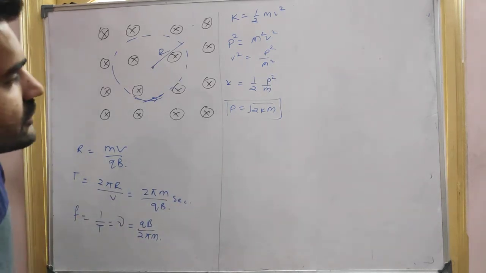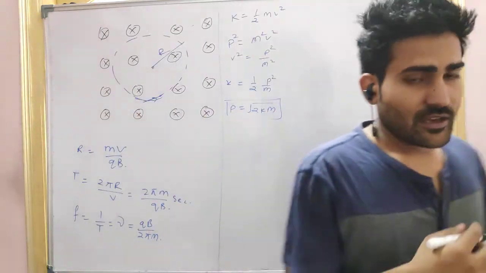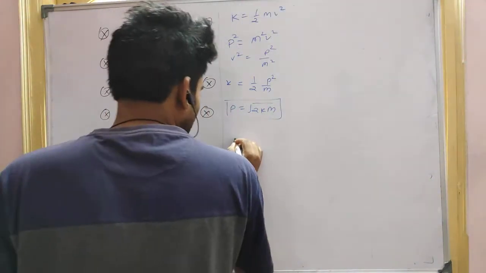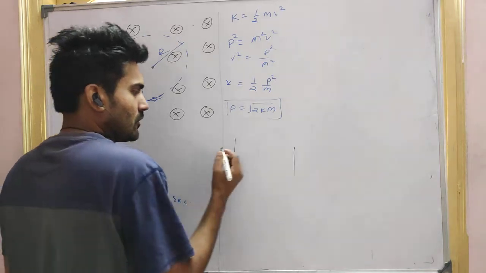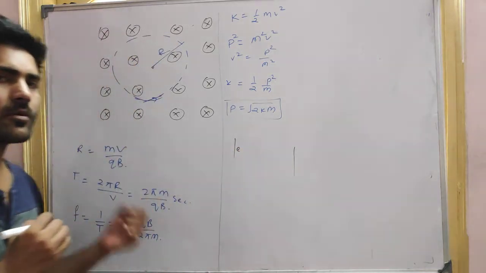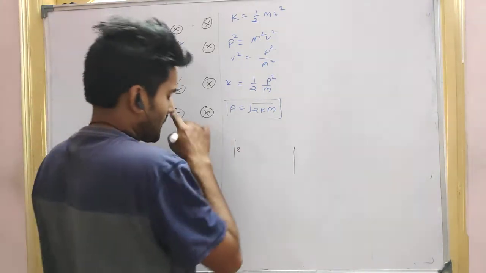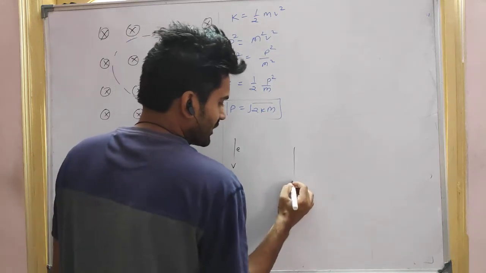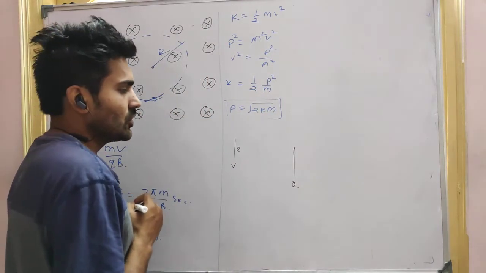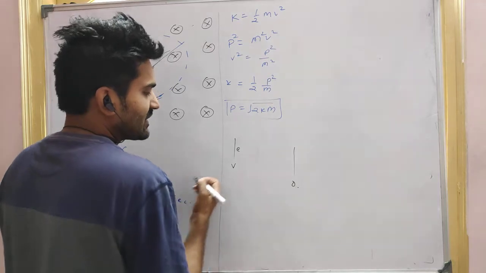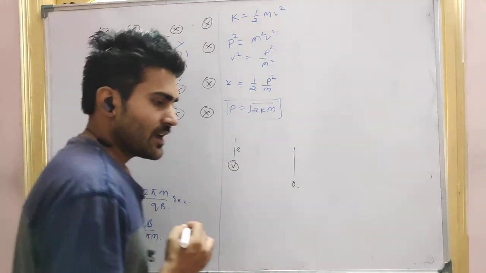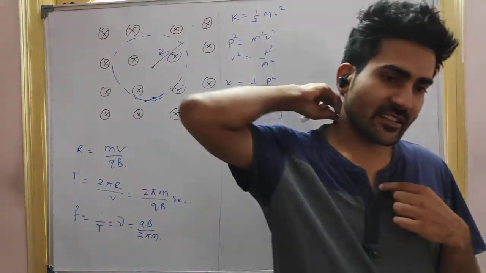Now we are going to see, guys, let us suppose one electron is there. Let's say we'll talk about the electron, okay, and there is a potential difference here like this, V and 0. So the potential is, let's say, V. Can you tell me at what kinetic energy it will be accelerated?